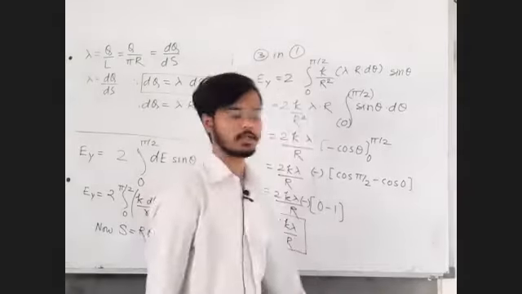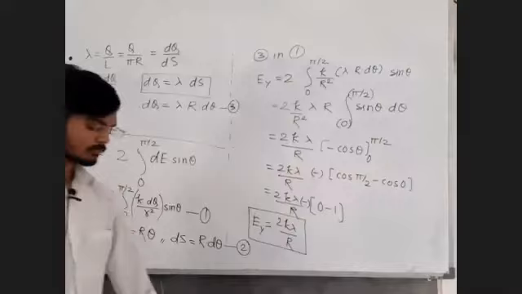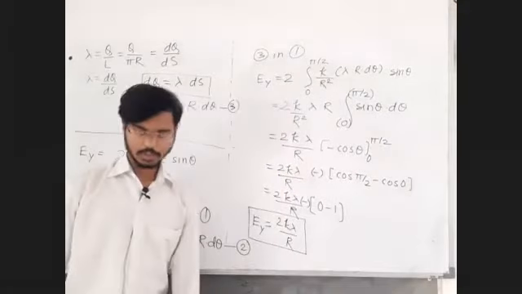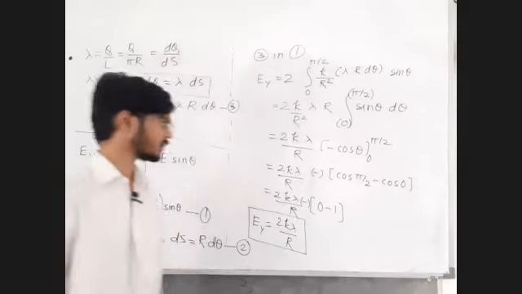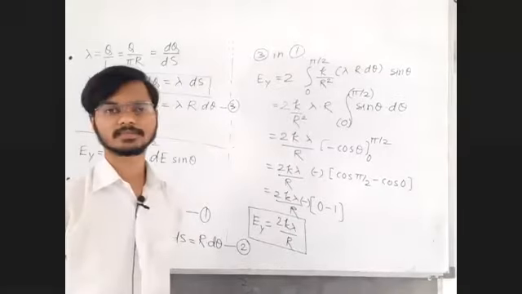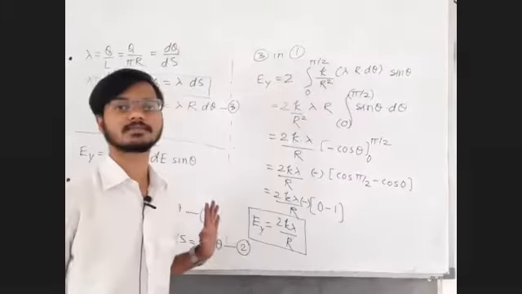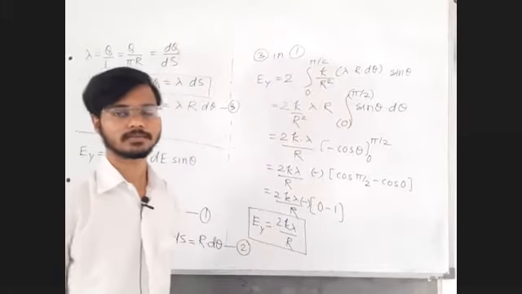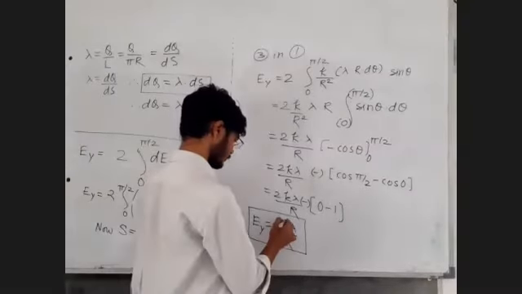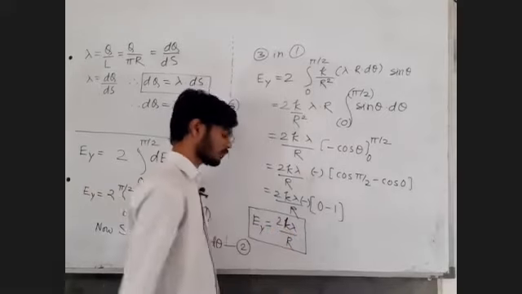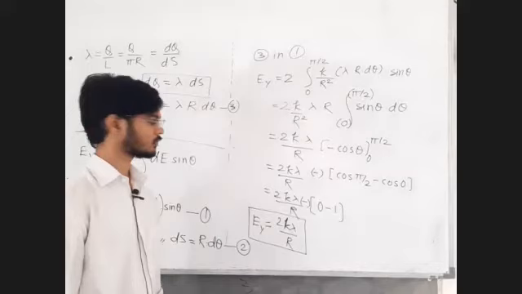Reply me in the chat box, clear and written. Write it, understand it, and then reply. Electric field due to the semicircle, half ring: complete ring at the center is 0, half ring it is this, 2k lambda upon r. Clear and written. Good.